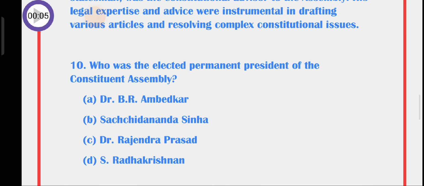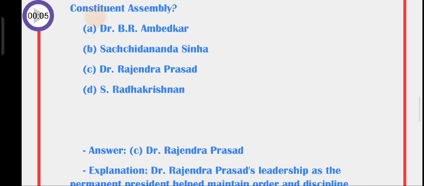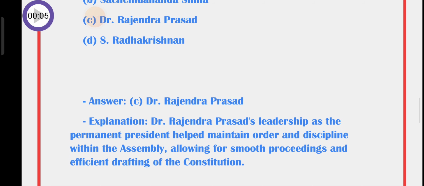Question number 10. Who was the elected permanent president of the Constituent Assembly? A. Dr. B.R. Ambedkar, B. Sachidananda Sinha, C. Dr. Rajendra Prasad, D. S. Radhakrishnan. The answer is C. Dr. Rajendra Prasad. Dr. Rajendra Prasad's leadership as the permanent president helped maintain order and discipline within the Assembly, allowing for smooth proceedings and efficient drafting of the Constitution.